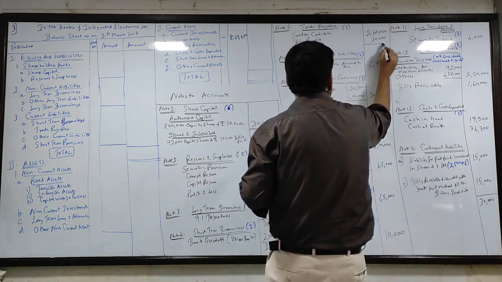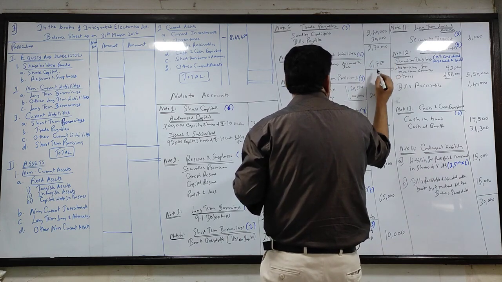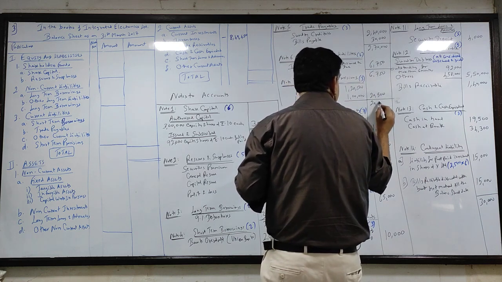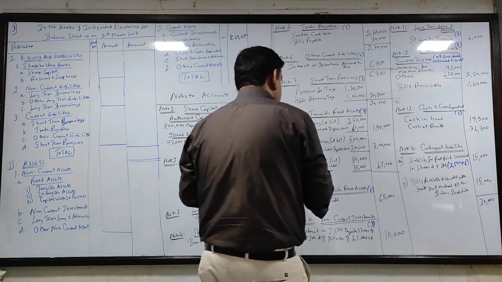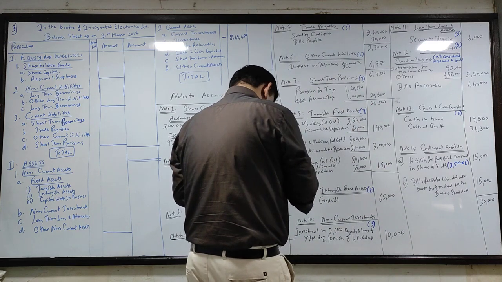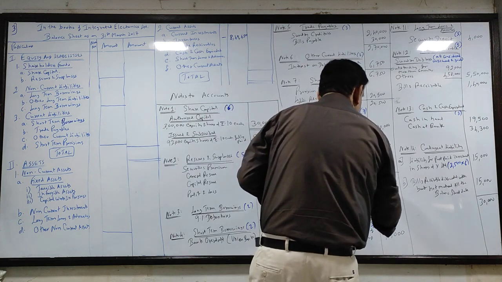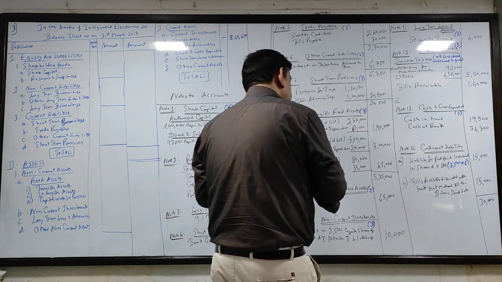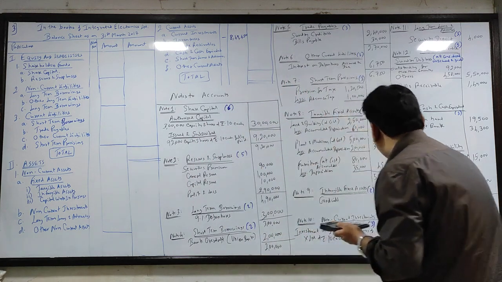Creditors, bills payable, 240 plus 30, 270. Other current liability, 6750. This is 2500. Now, tangible assets, 190 plus 3 lakh plus 45,000, 535. Okay. 190 plus 3 lakh plus 45,000, 535.